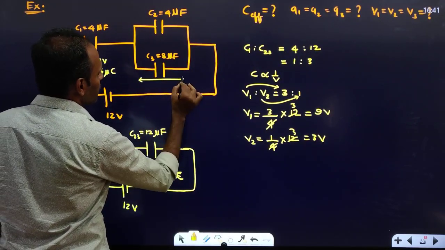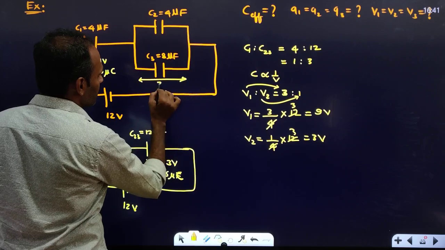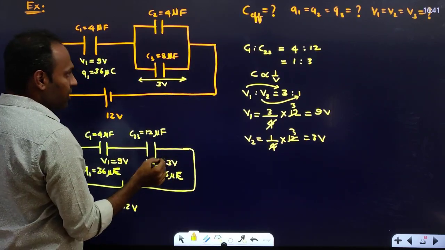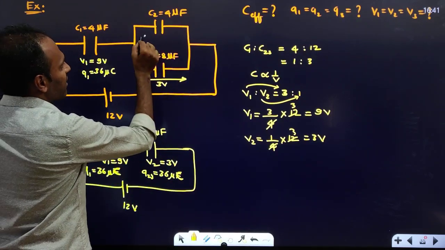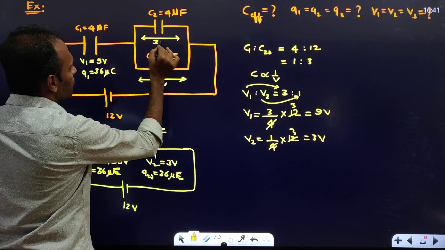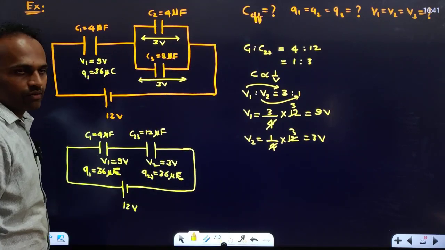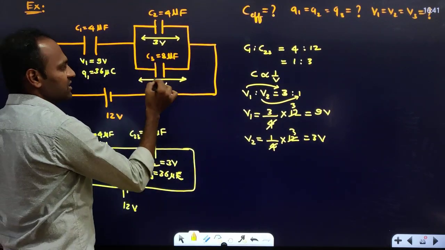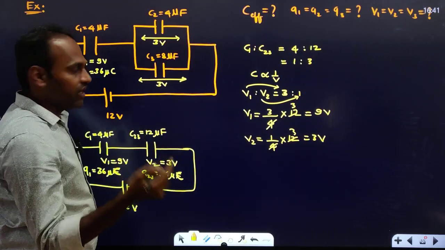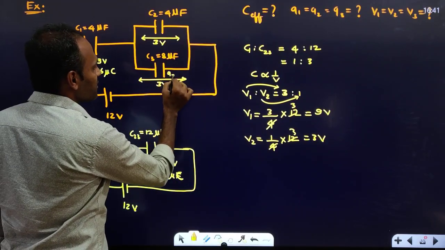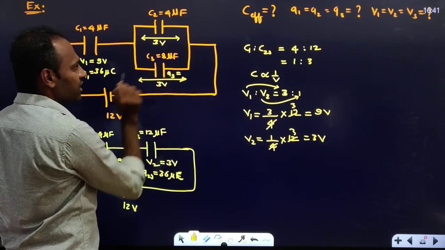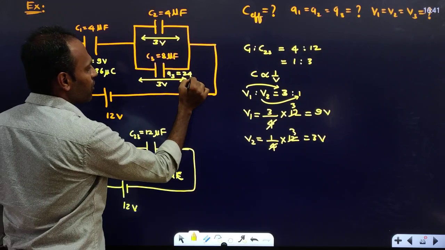Next note, voltage is 3 volt. ಇಲ್ಲೇ ನಮಗೆ C23 ದ voltage 3 volt ಬಂದದ್ರಿ. So since these both are parallel, the voltage will be same. Voltage ನಮಗೆ ಸೇಮ್ ಇರ್ತದ್ರಿ, ಎರಡು parallel ಇರೋದ್ರಿಂದ. Right? So this is C, this is V. Q is equal to C into V. So charge on the third capacitor will be equal to C3 into 3. So 8 into 3, 24 microcoulomb.